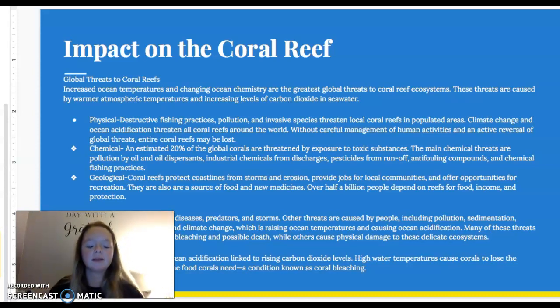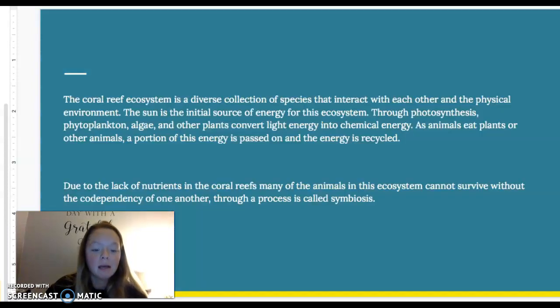So what I was saying was I ended with rising water temperatures and ocean acidification linked to rising carbon dioxide levels. High water temperatures can cause corals to lose the microscopic algae that produce the food corals need. This condition is known as coral bleaching, and that was talked about in our last chapter as well. And in my last slide, I focused on the interaction, and the coral reef ecosystem is a diverse collection of species that interact with each other in the physical environment.